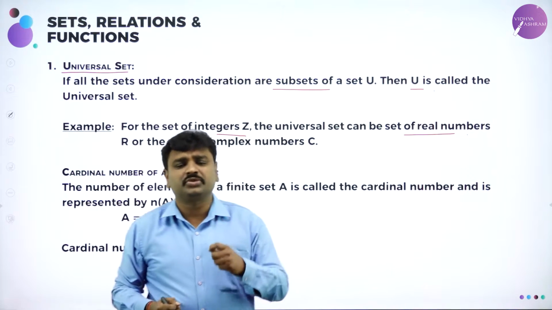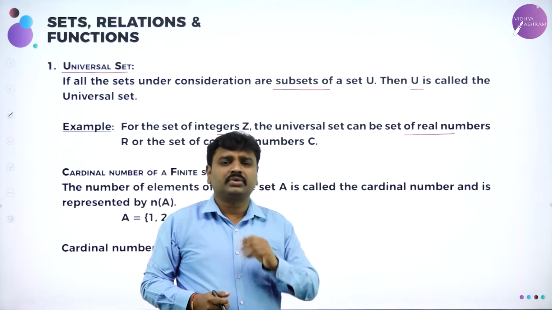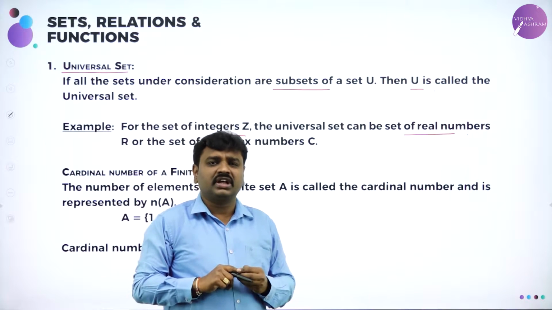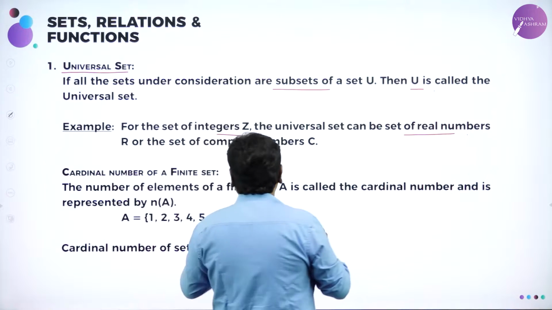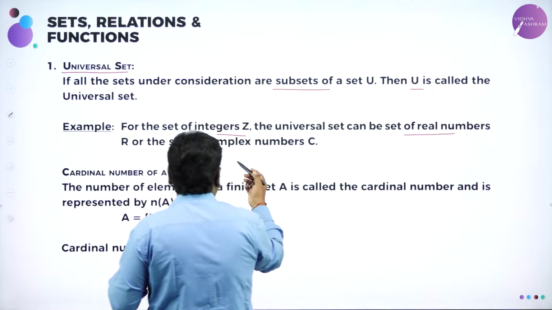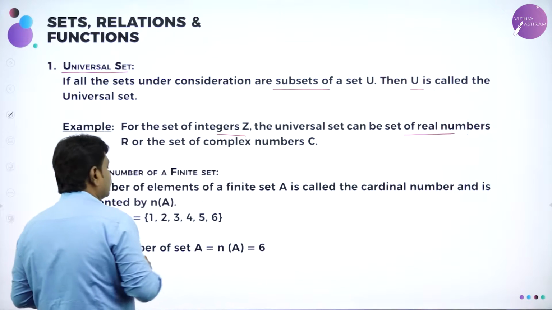If integers means what? Positive numbers, negative numbers including 0. But real numbers means we can also take decimals. So set of real numbers or set of complex numbers acts as universal set.